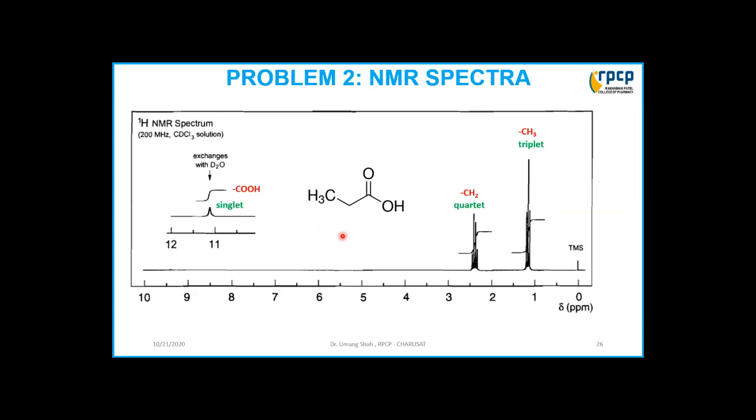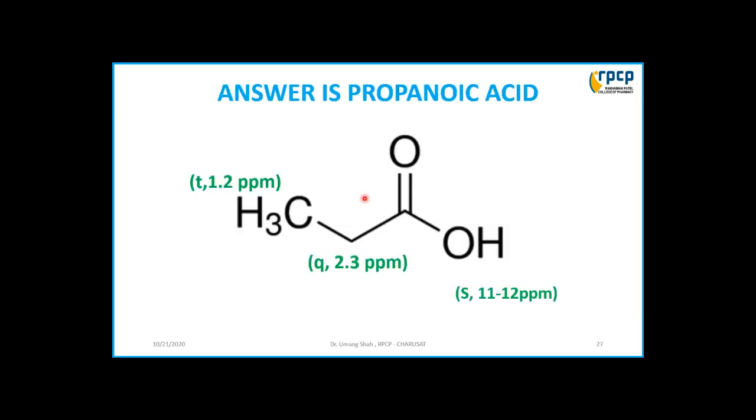This is the structure we can conclude from the mass, NMR as well as the IR data. So this is the answer for the spectra, which is called propanoic acid. The carboxylic acid proton appears as a singlet between 11 and 12.